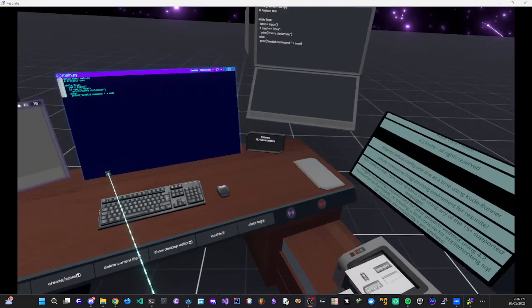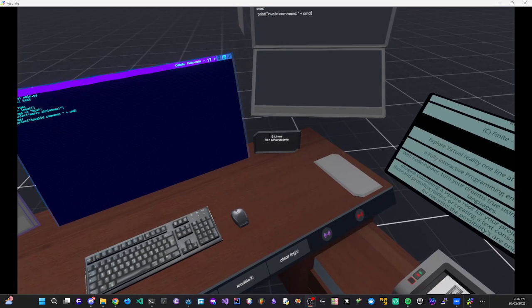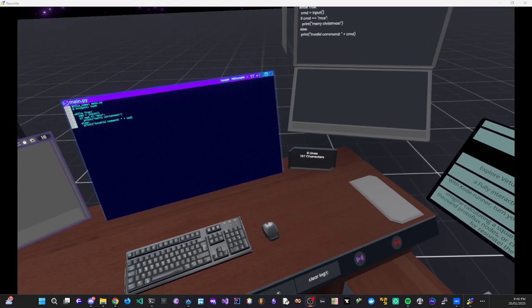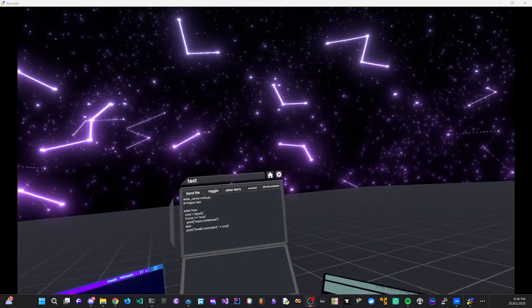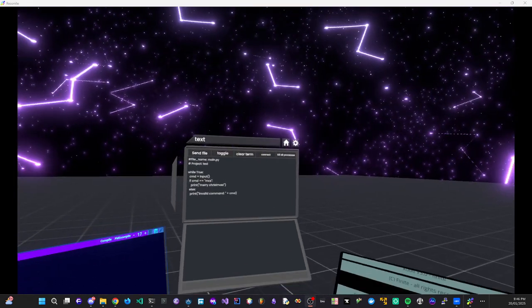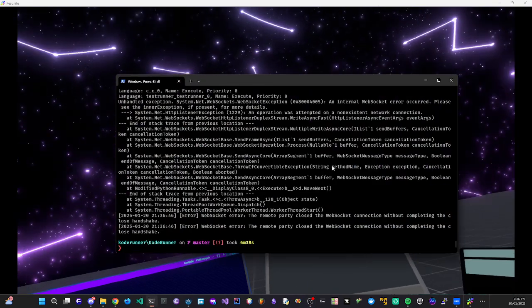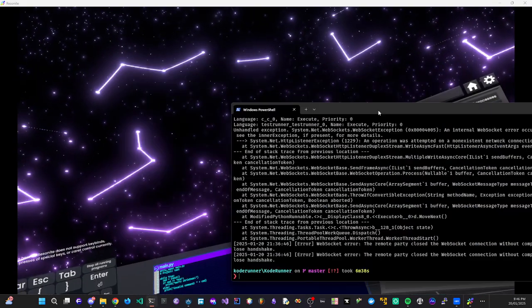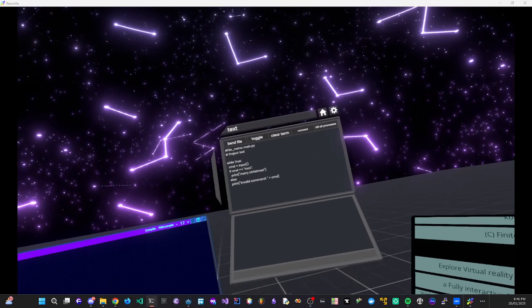Let's get started, shall we? Click the purple button to connect. If I actually click it. Oh, did I mess something up? Let me just check the console real quick. It crashed. Oh no, the server crashed. Ooh, that's not good.